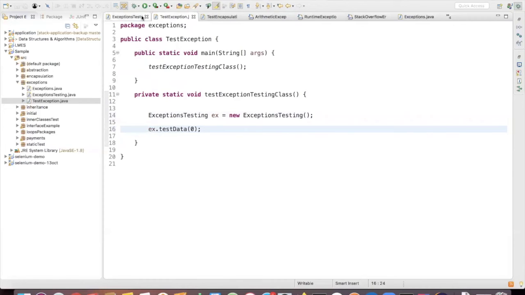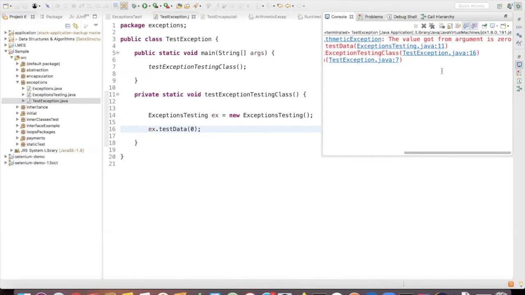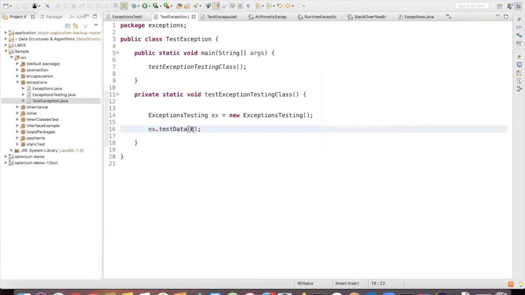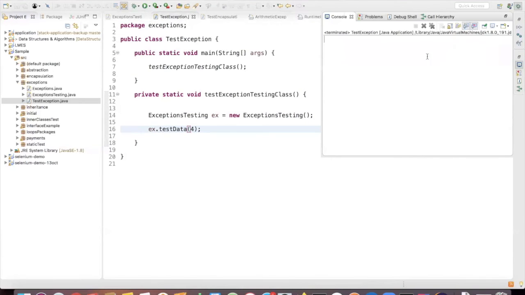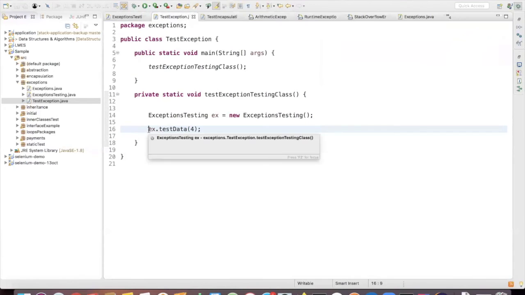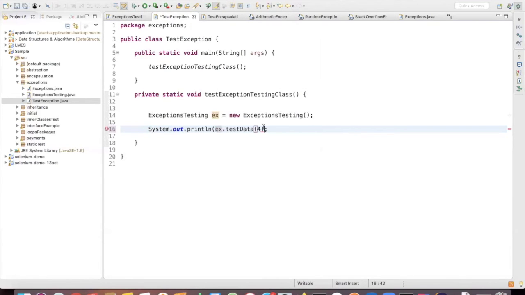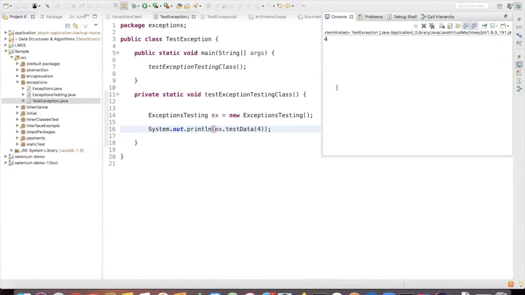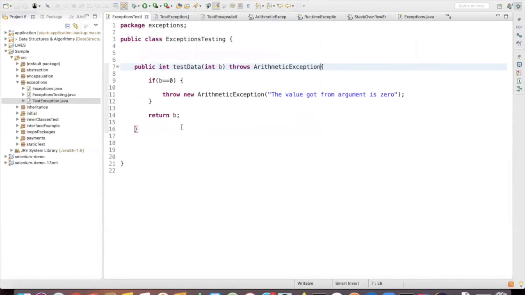If I try to run this, so we are getting the expected output, right? And we'll try to declare some other thing. Okay, we are not printing anything. So 4 is printed. So it does not necessarily have to be in a main method. You can create a separate method to test all these things.